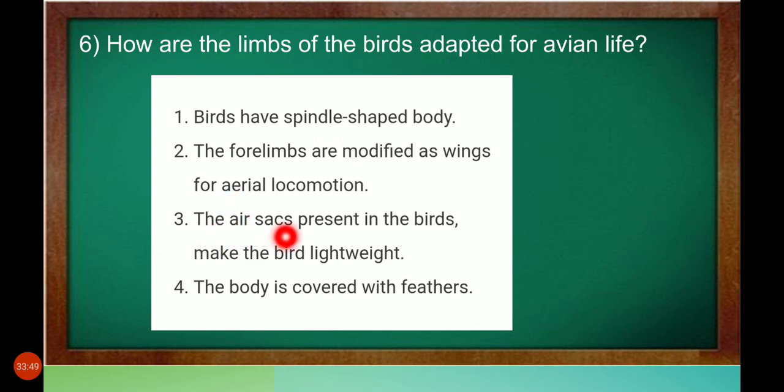The air sacs present in birds make the bird lightweight. The air sacs are present in the bones, the pneumatic bones, and in their tissues, and help the bird to fly in the sky and make it very lightweight. The body is covered with feathers.